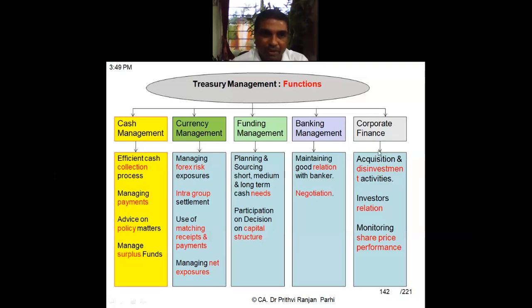Right. First coming to cash management. When you talk about cash management, under this management, what are the things that need to be dealt with? It deals with efficient cash collection process. Cash has to be collected from various sources. Can you tell me some examples through which cash is collected? Cash comes from which sources?